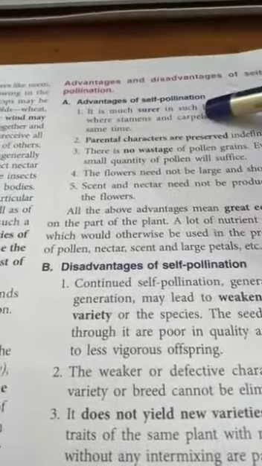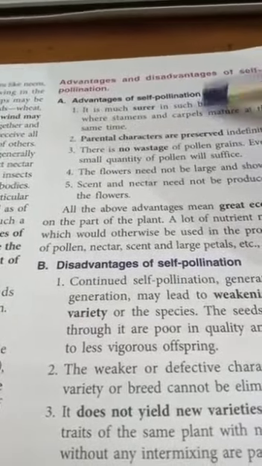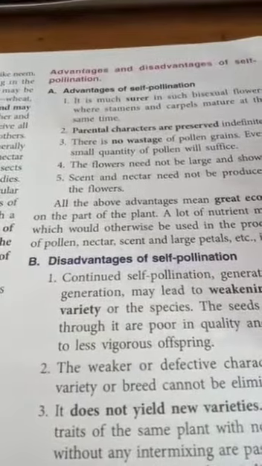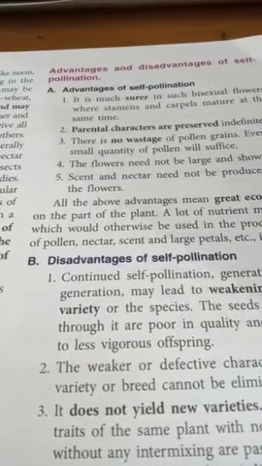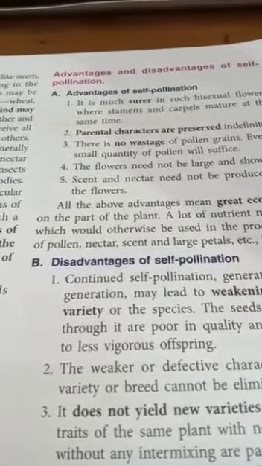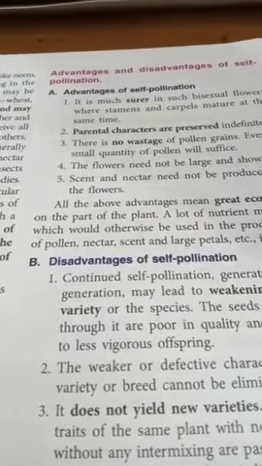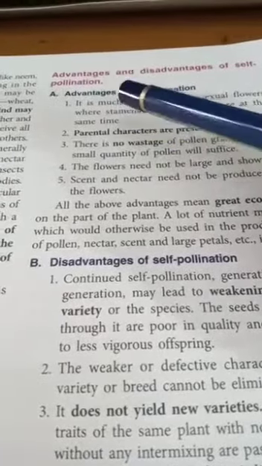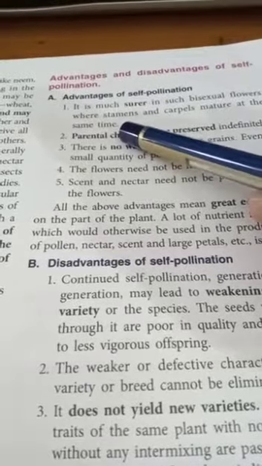Now, advantages of self-pollination. Self-pollination is a sure process, because no agent is required for this type of pollination. So, surety is more in this case, and there is no wastage of time also.